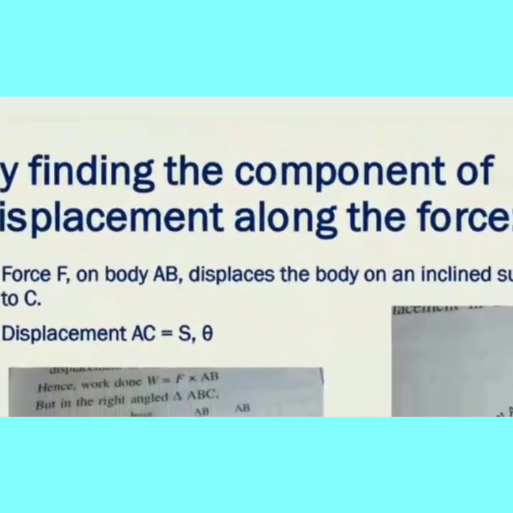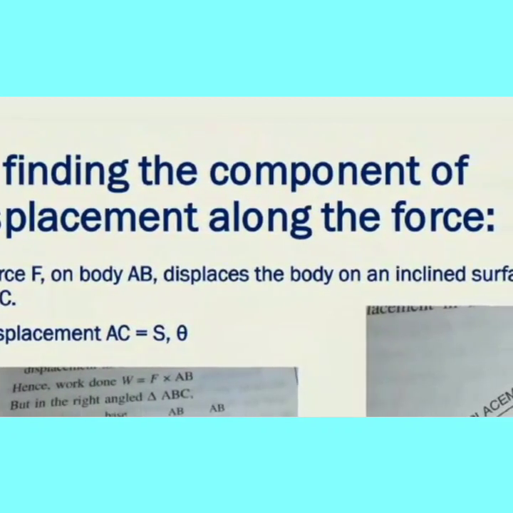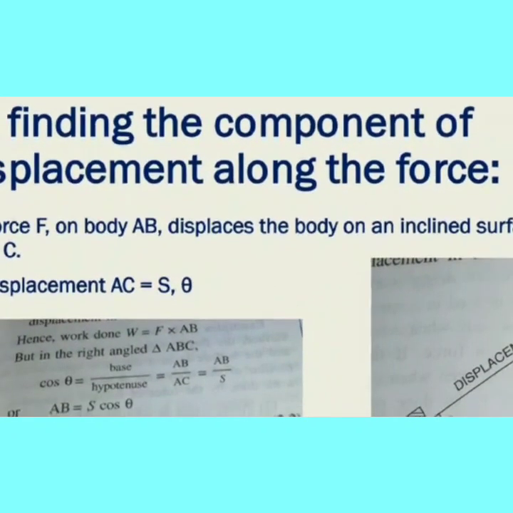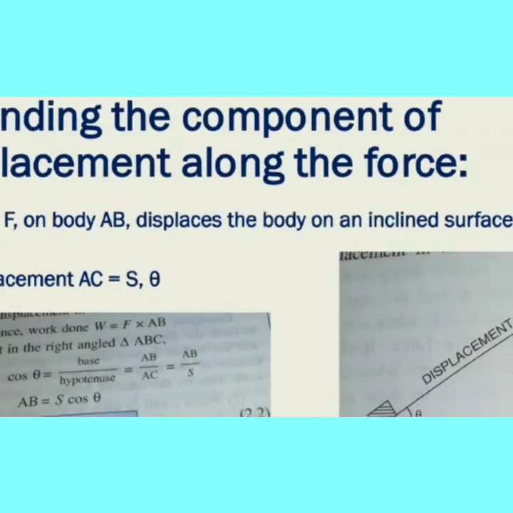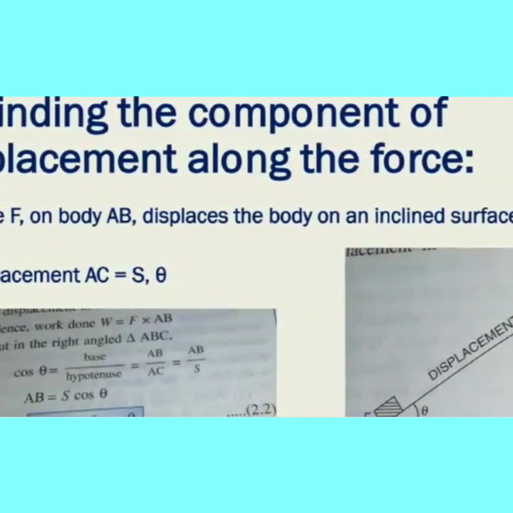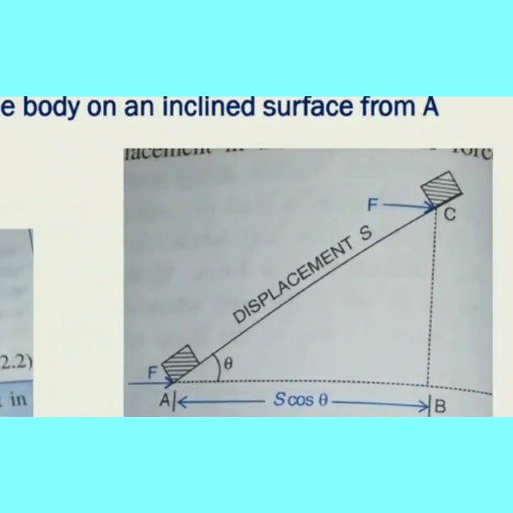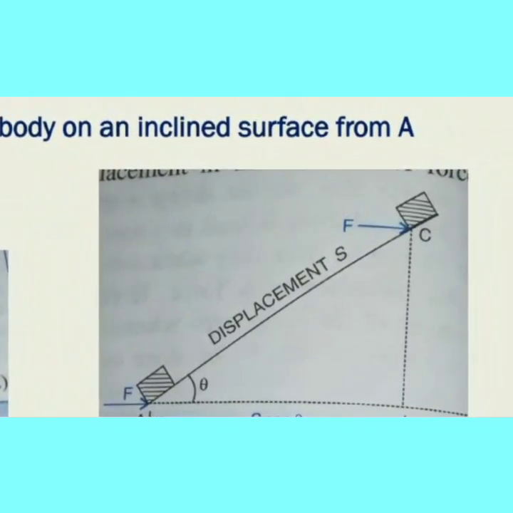This is by finding the component of displacement along the force. We are going to find the S value of the displacement component in the force direction. For this, a force is applied on a body AB. It displaces, that is, moves the body on an inclined surface from A to C. Even if the body moves along the incline, that is the displacement.